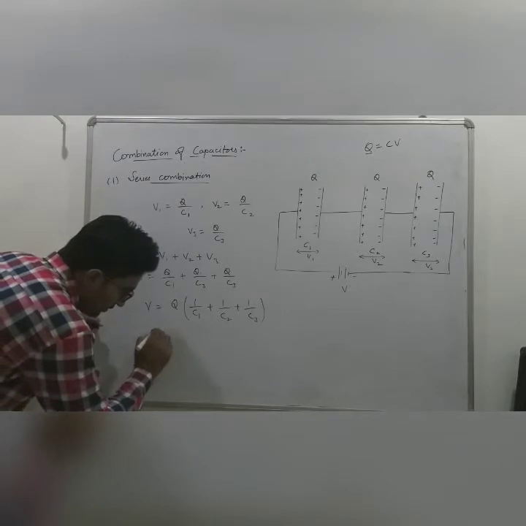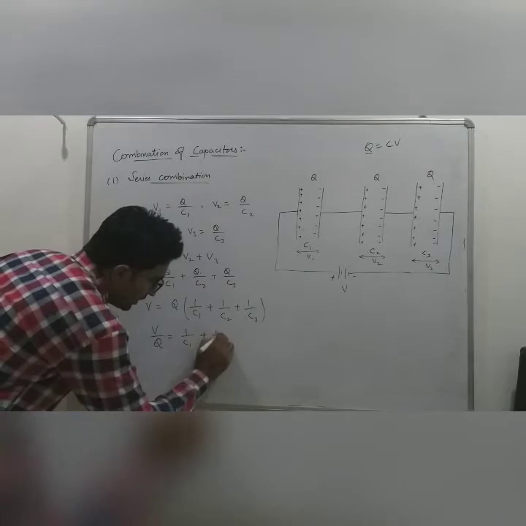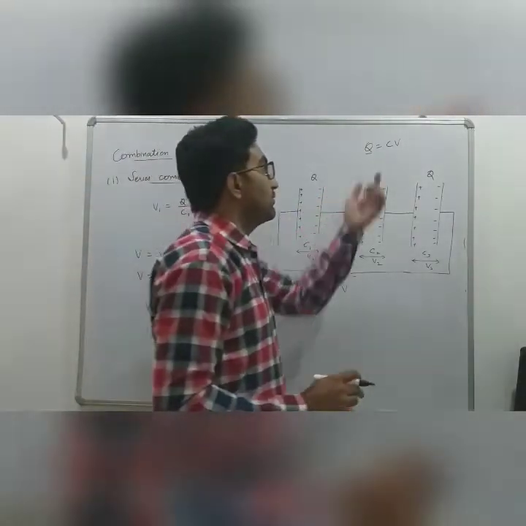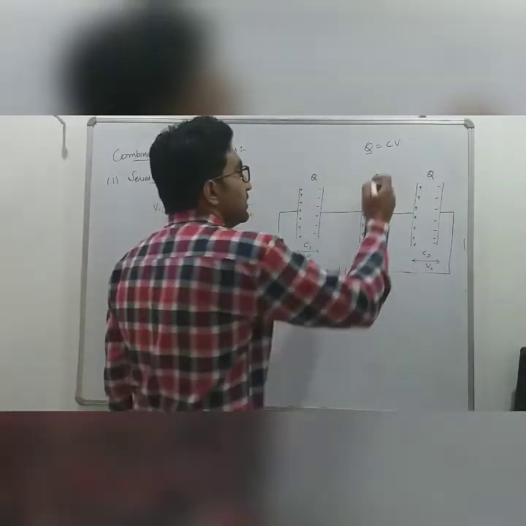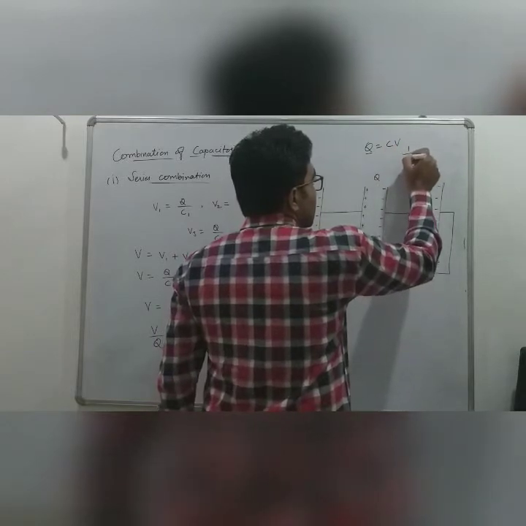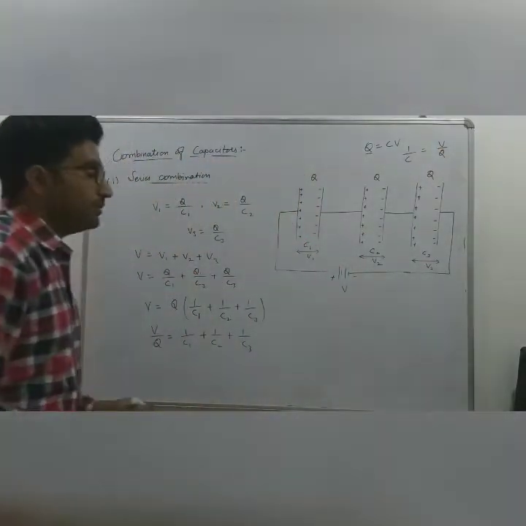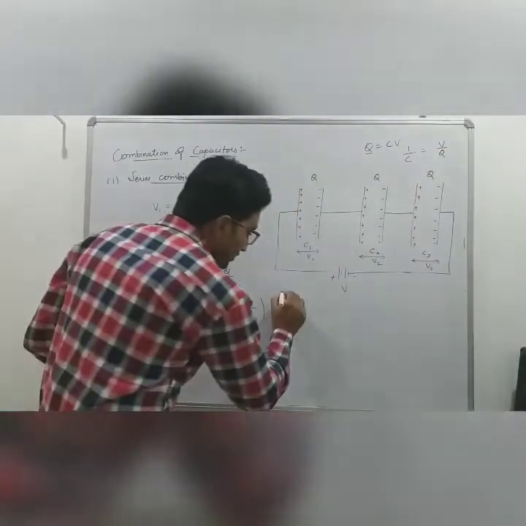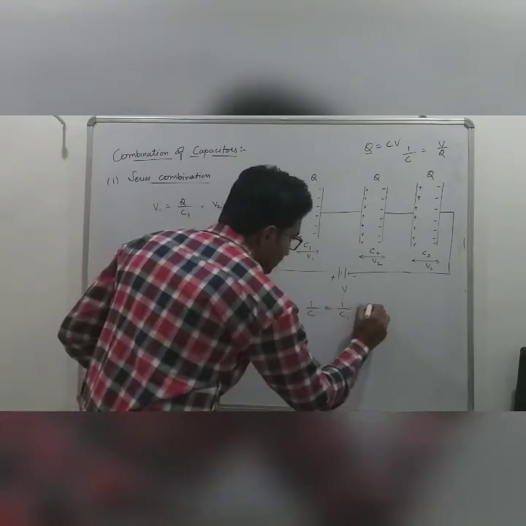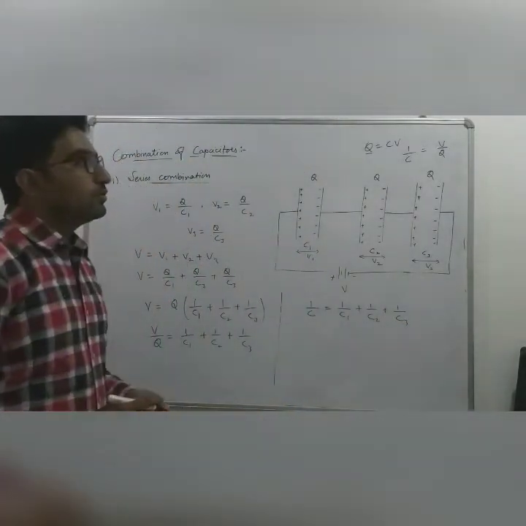Cross multiply the Q, then we have V by Q is equal to 1 by C1 plus 1 by C2 plus 1 by C3, and from there we can find out the value of 1 by C. We know that 1 by C is equal to V by Q. So in place of V by Q we can put 1 by C. So we have 1 by C is equal to 1 by C1 plus 1 by C2 plus 1 by C3. This is the case of only 3 capacitors.